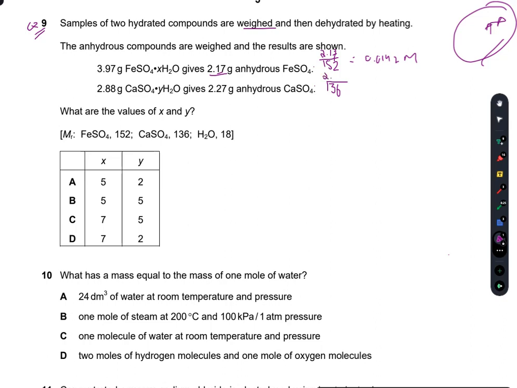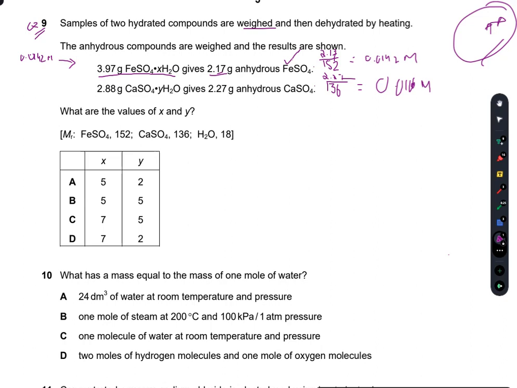So that will be 0.0166 moles. Now 3.97 gram of this compound gives 1 mole of anhydrous ferrous sulfate. So if I have 0.0142 moles of this compound, which is hydrous ferrous sulfate, it gives me 0.0142 mole of anhydrous ferrous sulfate.